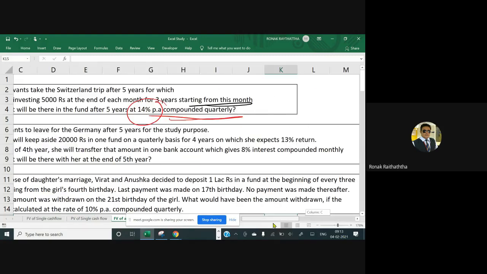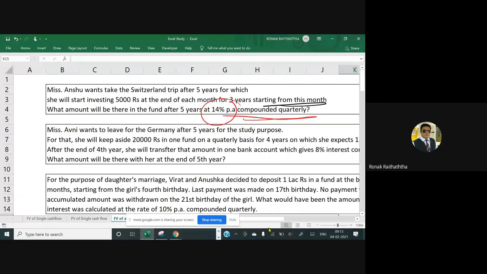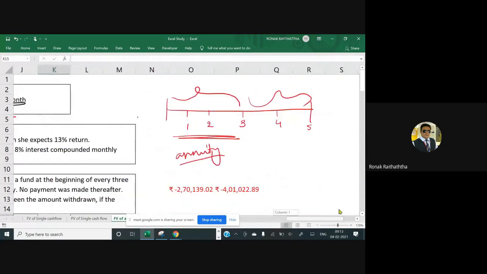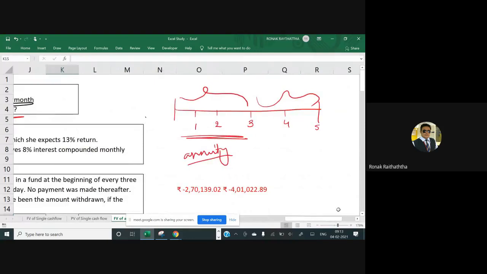See, she will invest 5,000 rupees at the end of each month for how many years? 3 years. Starting from this month, I mean, starting from right now. So for 3 years, she will invest. For the rest 2 years, this money will just be in a fund. What formula can I use for this? Can someone tell me?